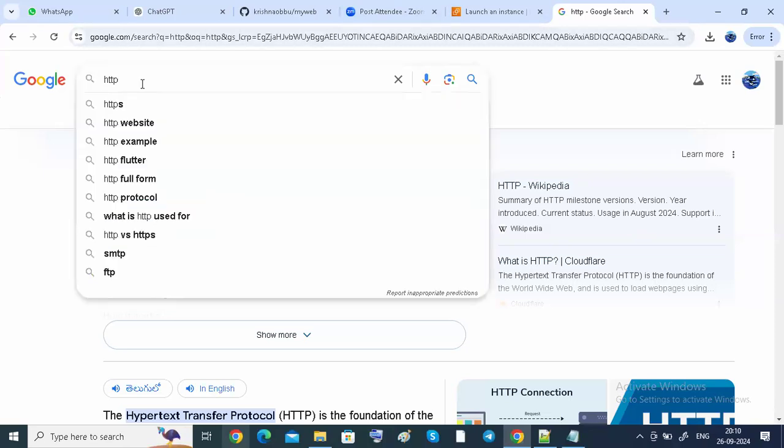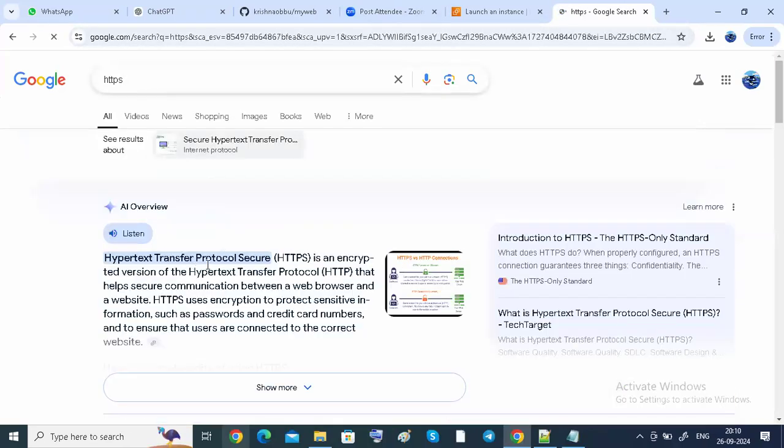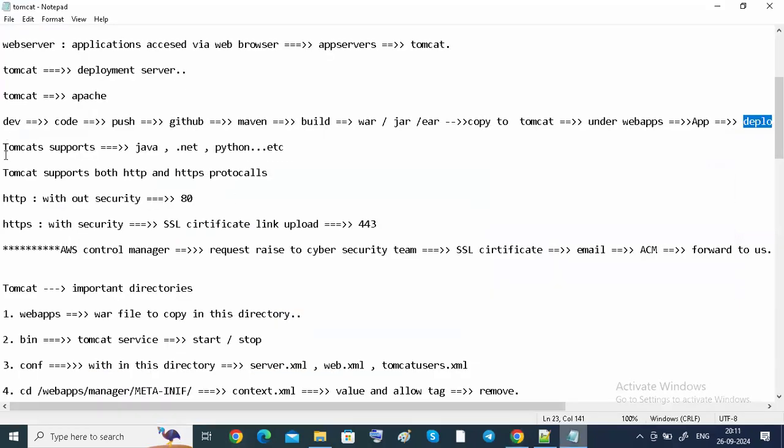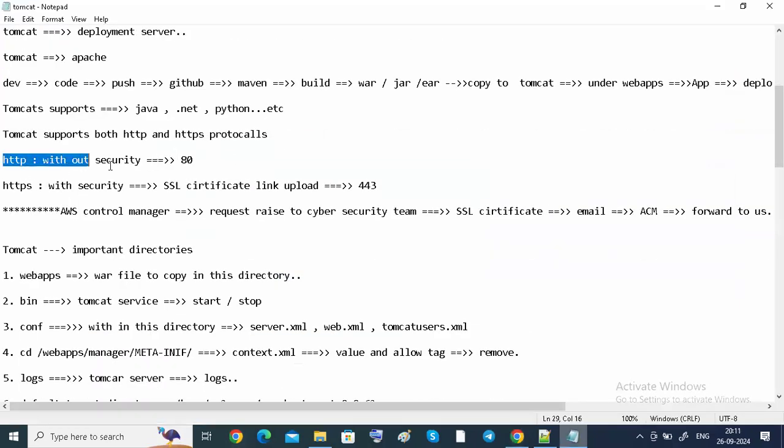HTTPS is nothing but hypertext transfer protocol with security, the secure version. That S means security: with security and without security.